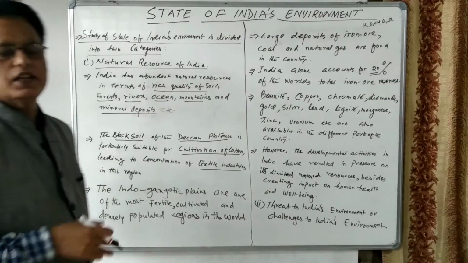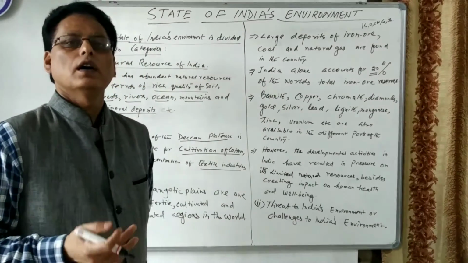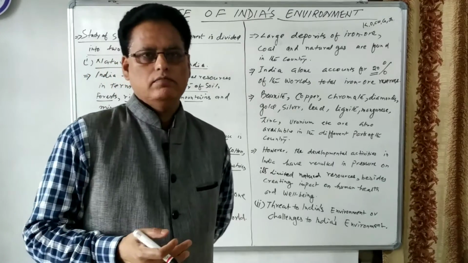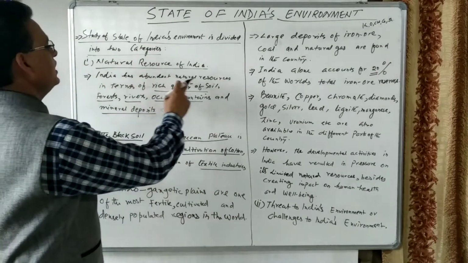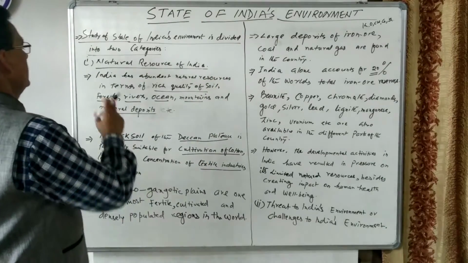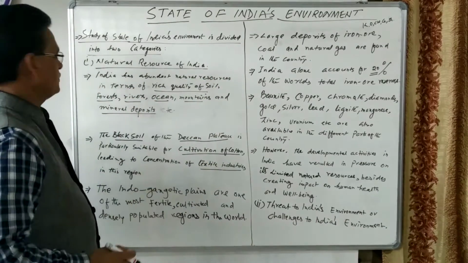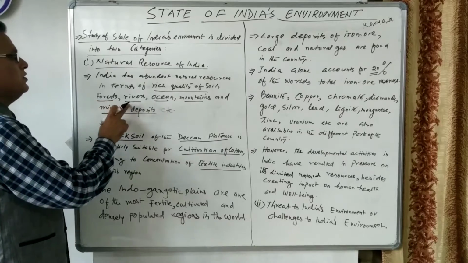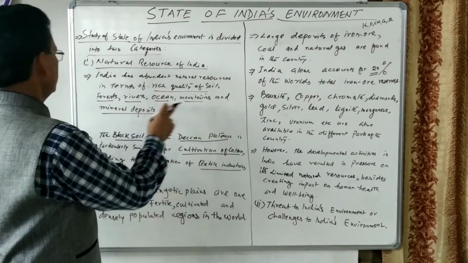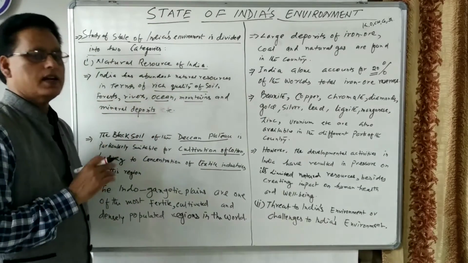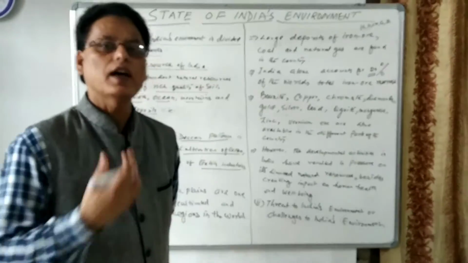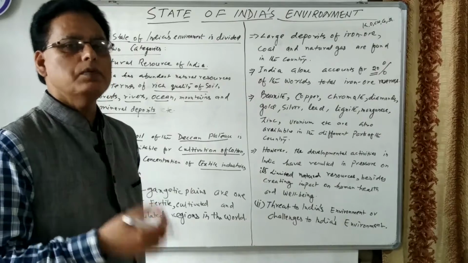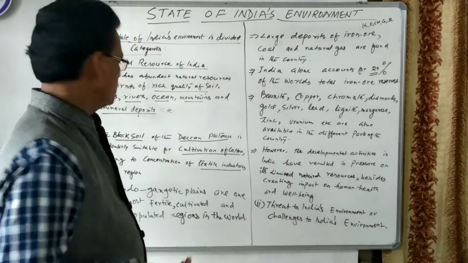You all know that India is rich in reserves of natural resources. So let us see this. India has abundant natural resources in terms of rich quality of soil, forests, rivers, oceans, mountains, and mineral deposits. These are the natural resources provided by our environment. The environment has given us this type of resources.